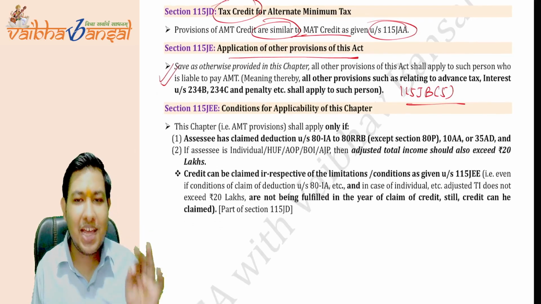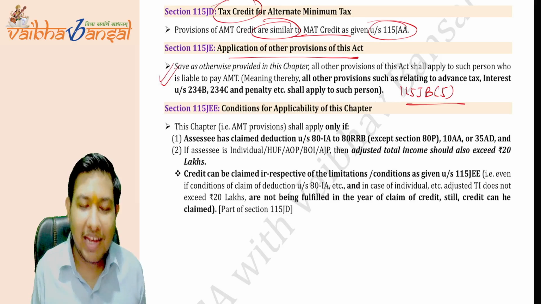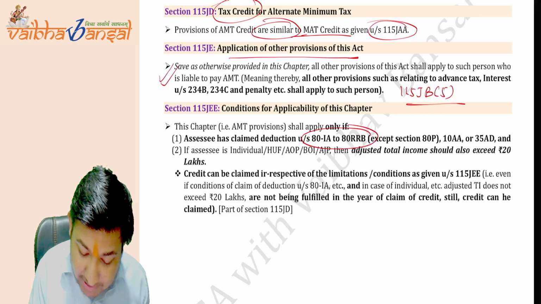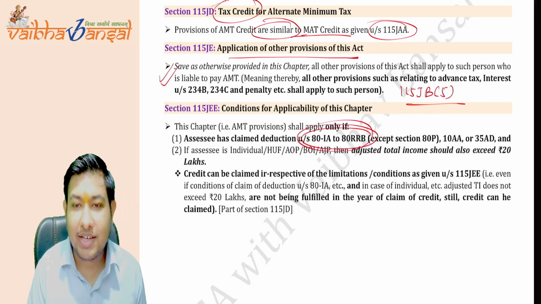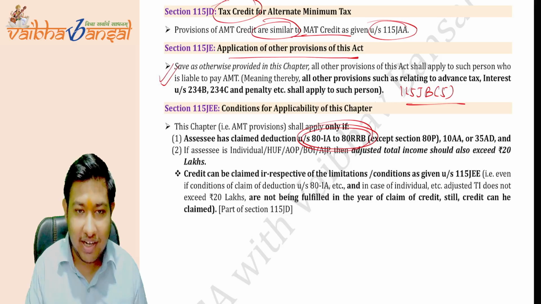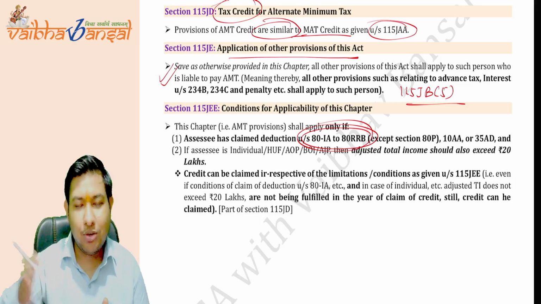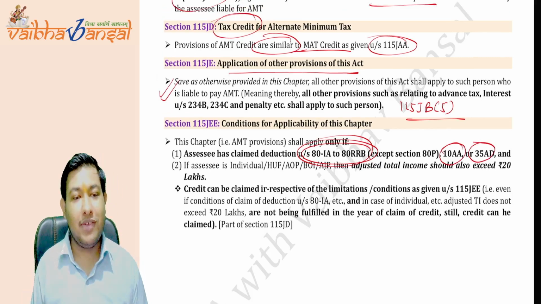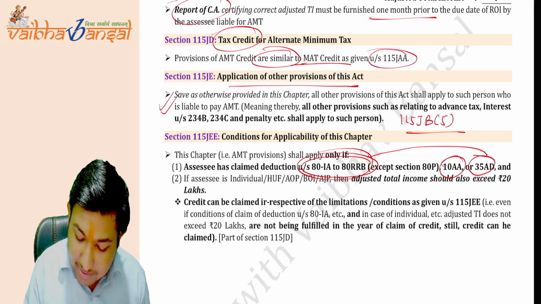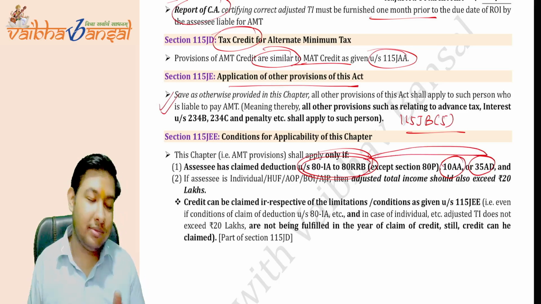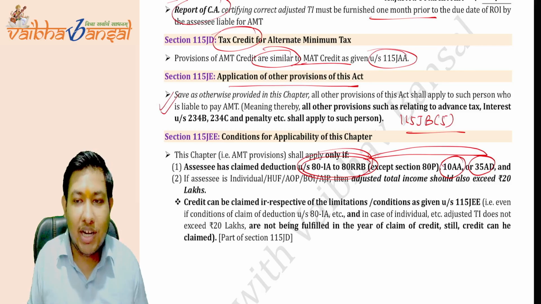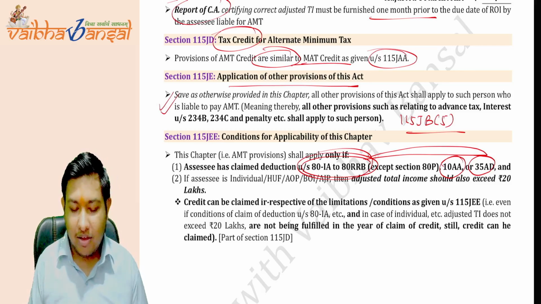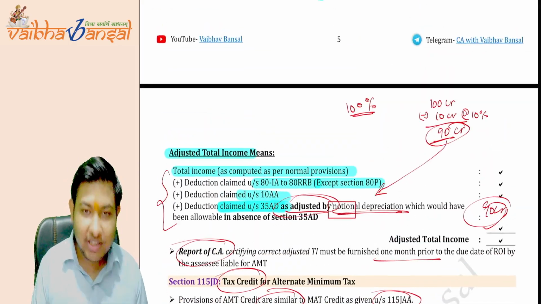Point number 5 says the applicability of the chapter, the AMT. The applicability of AMT will only be when the person has a deduction under section 80IA to 80RRB, section 10AA or section 35AD. Because if these sections are not included, as the assessee is not entitled for these types of sections, what will we calculate as the adjusted total income?